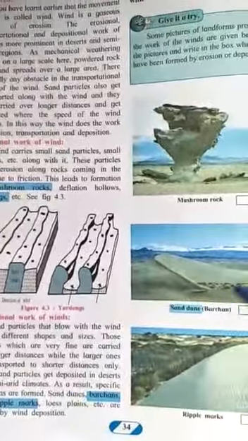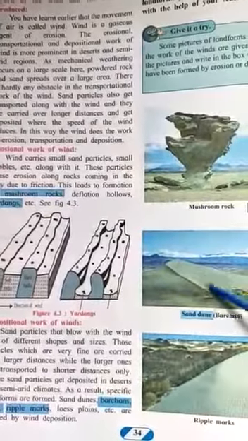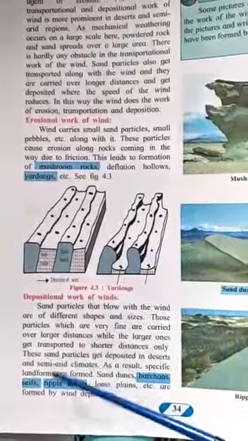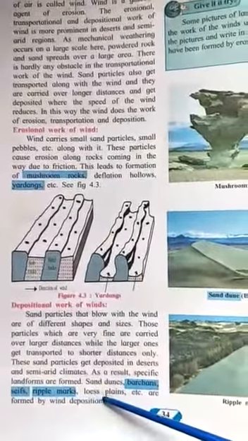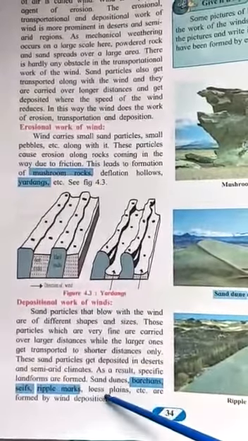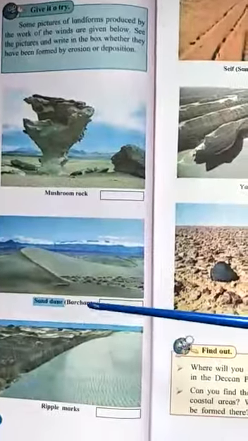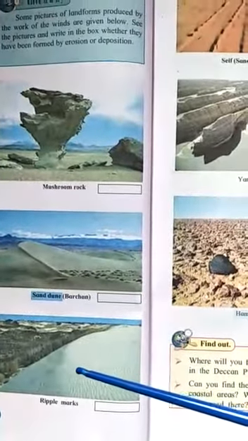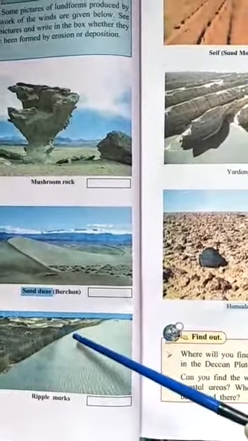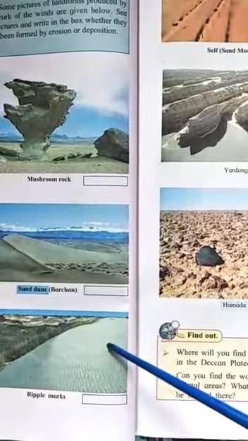Here you can see the picture of a sand dune. See, the wind has brought them and deposited in this shape. So this is known as a dune or a barchan. Seifs, ripple marks, loess plains, etc. These are the various landforms which are formed because of the deposition of wind. Here you can see the pictures of different landforms because of deposition by wind. Ripple marks, ये sand पे जो lines you can see, these are the lines or marks which are there on the sand. These are the ripple marks on the sand.